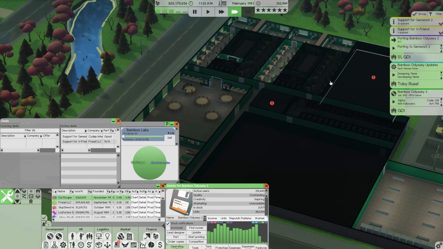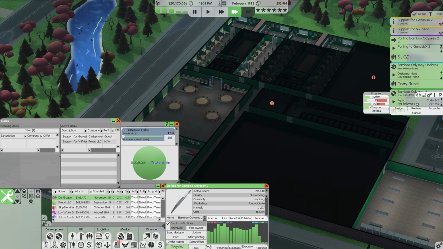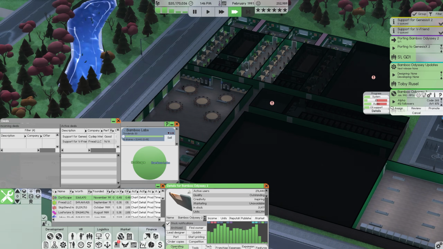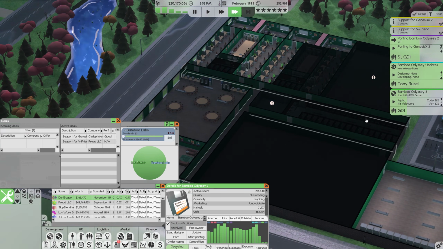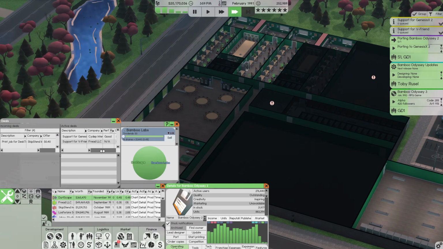But we're going to continue on with our time lapse, get Bamboo Odyssey 3 out the door, and then we can decide what we want to start on next. So we'll be back in a little bit.